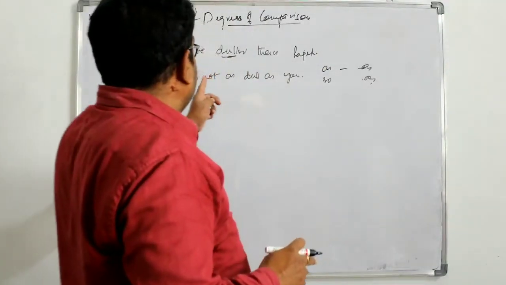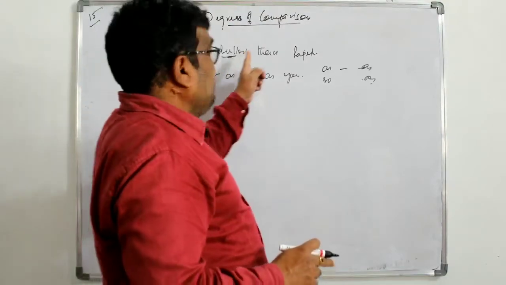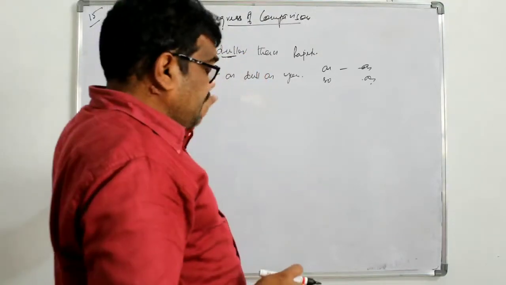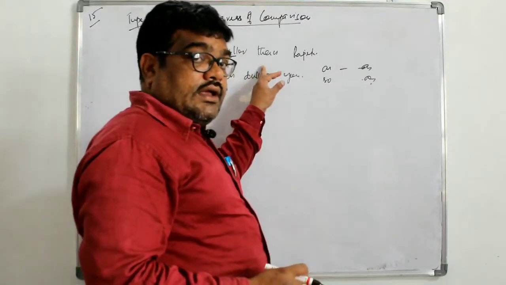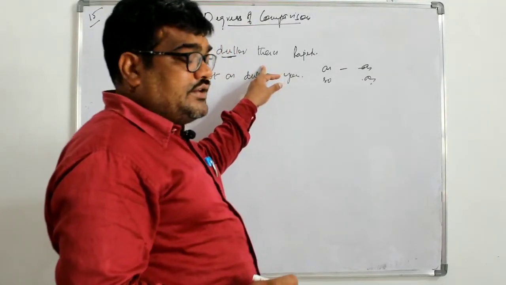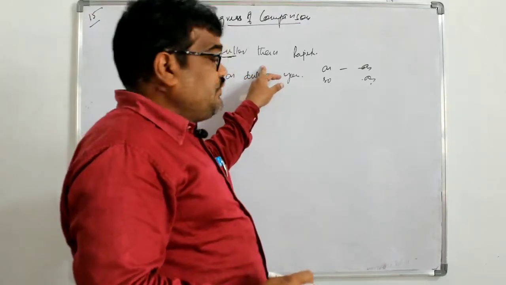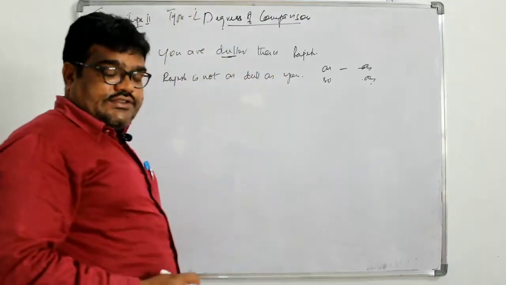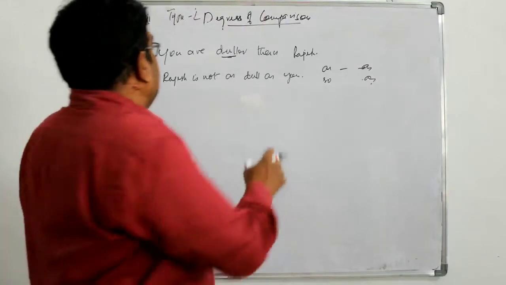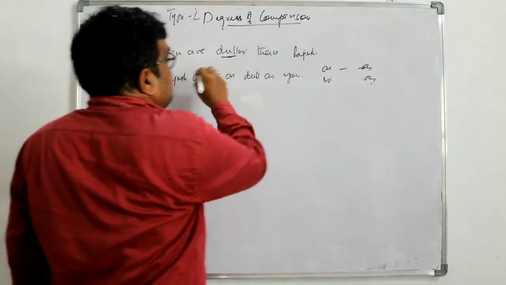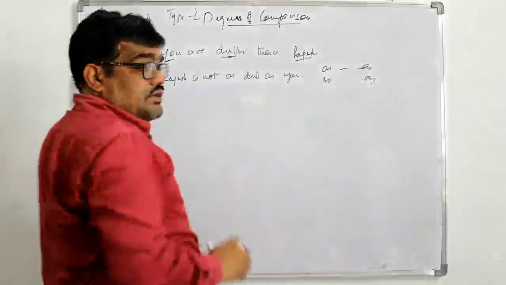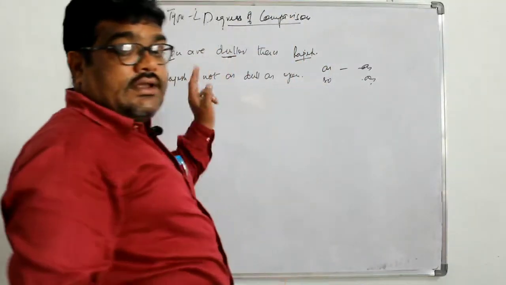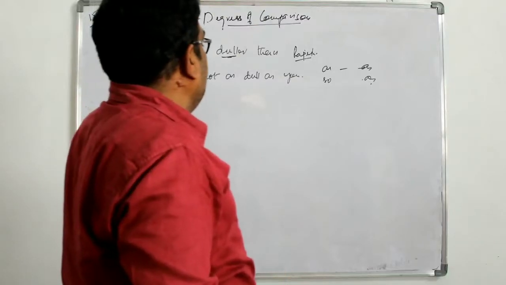Third, when the comparative is in negative, we have to change into affirmative. When the comparative is in affirmative, in positive we have to change into negative sentence. Next, the first part of the sentence goes to the last, and the last part comes in the beginning of the sentence.